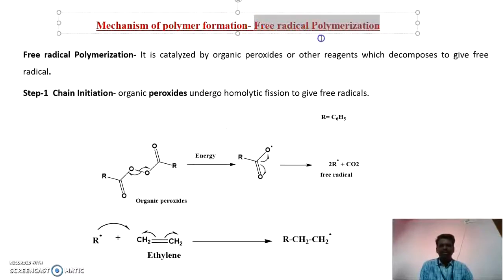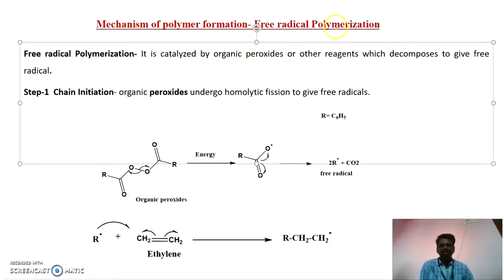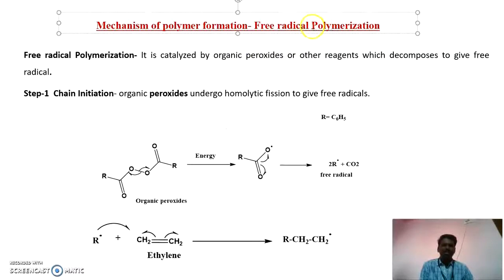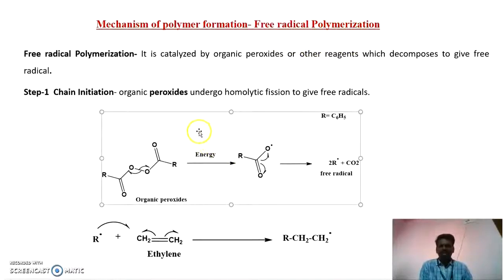First, initially we have taken free radical polymerization. It means the polymerization reaction that is brought about by the presence of a free radical is called a free radical polymerization reaction. This polymerization reaction involves three steps. The first step is chain initiation. Here we are using some organic peroxides like benzoyl peroxide as a radical source.